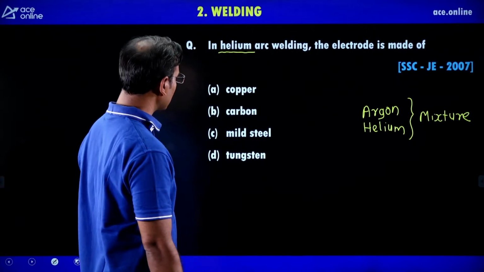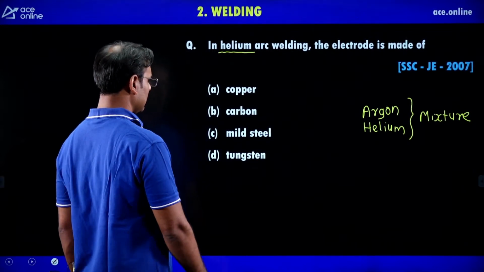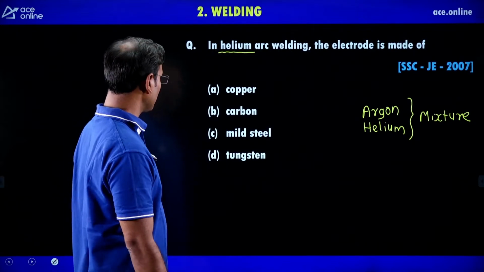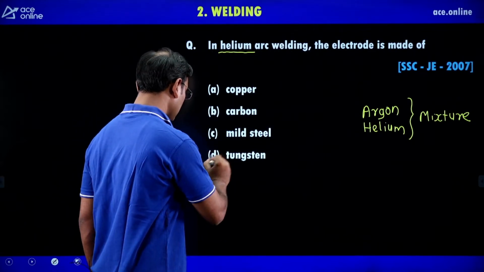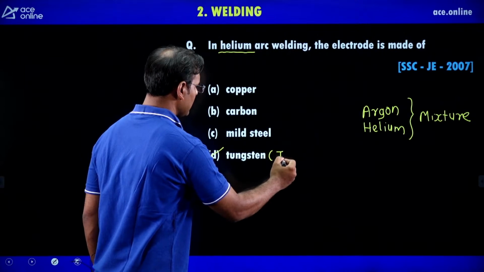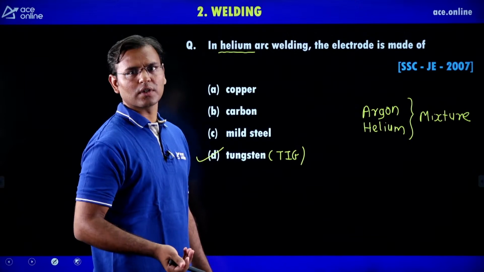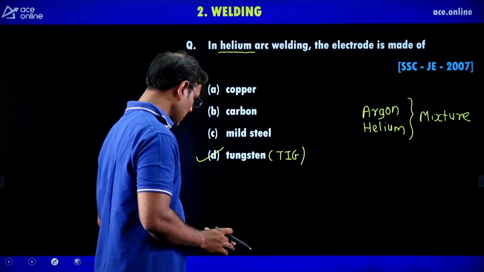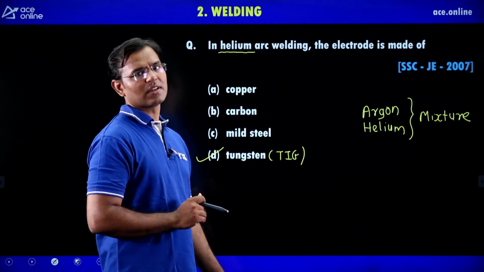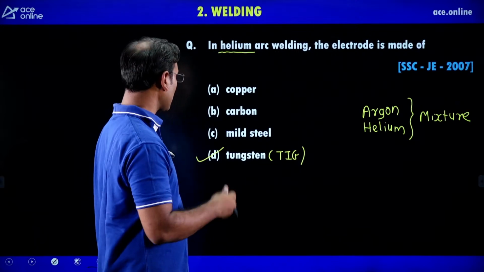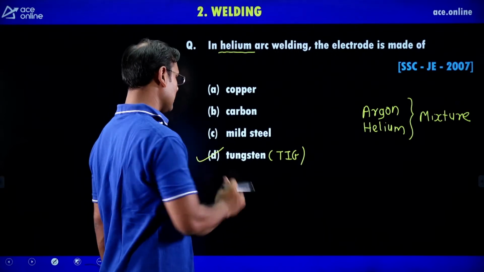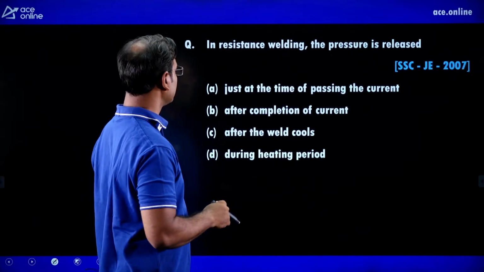Then in helium arc welding the electrode is made of tungsten. Here in the TIG method, tungsten inert gas welding, we are using the mixture of argon and helium, and in tungsten inert gas welding we are using tungsten as the electrode. Here copper, carbon, mild steel is not the correct answer. The correct answer is tungsten.